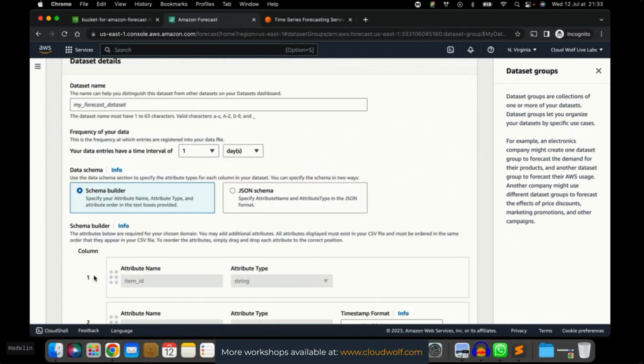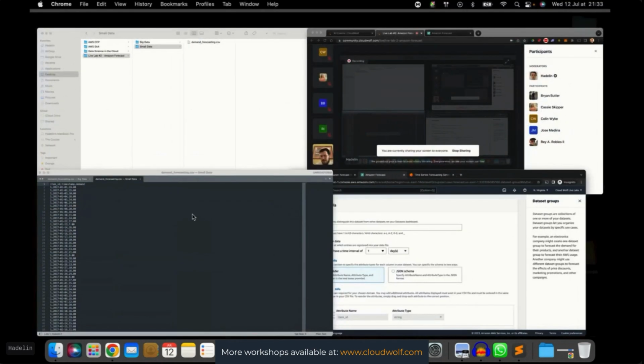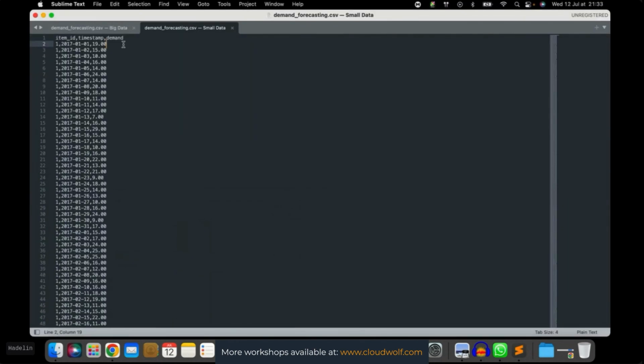All right, and it takes you now to the same page that we just canceled 2 minutes ago. So dataset name, that's the first step here. Let's give once again a simple dataset name like my dataset. That's completely fine. And then the second step is to decide the frequency of your data. Let's have a look at the data again. What is the frequency here? Days. Absolutely. We have the sales for each day. That's January 1st, 2017, January 2nd, 2017, January 3rd, 2017, up to December 31st, 2017.